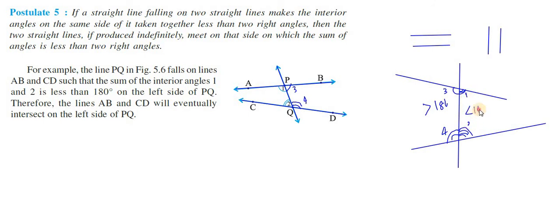less than 180 degrees. So what I am going to do, I'll try to extend these lines. If I extend this line, at some point it will meet. See here, it is meeting at this point. Can you see?